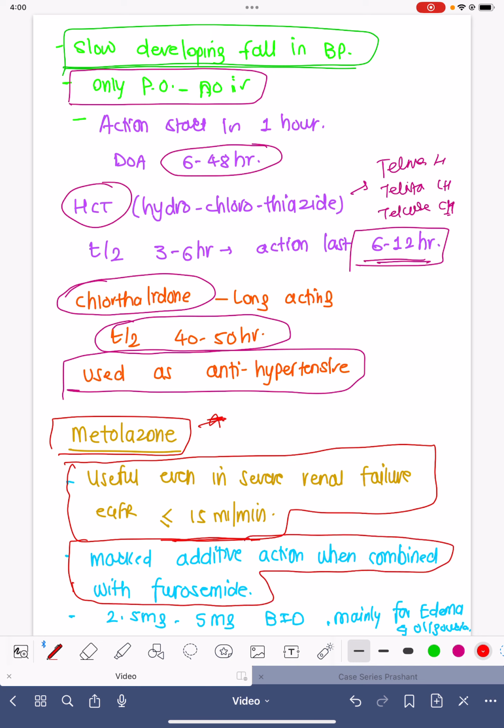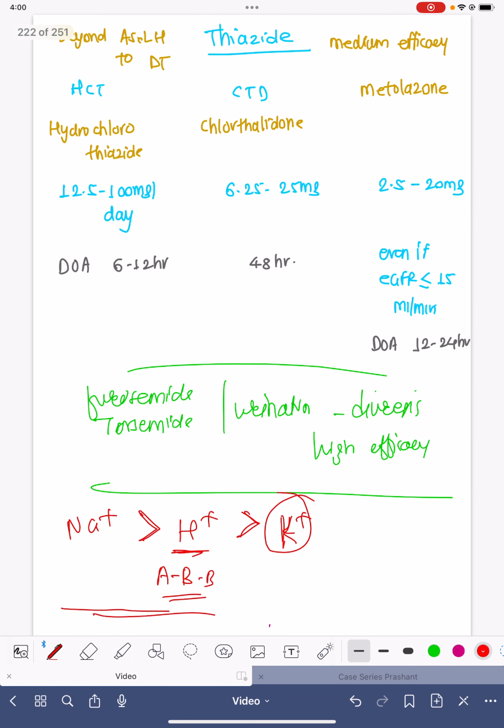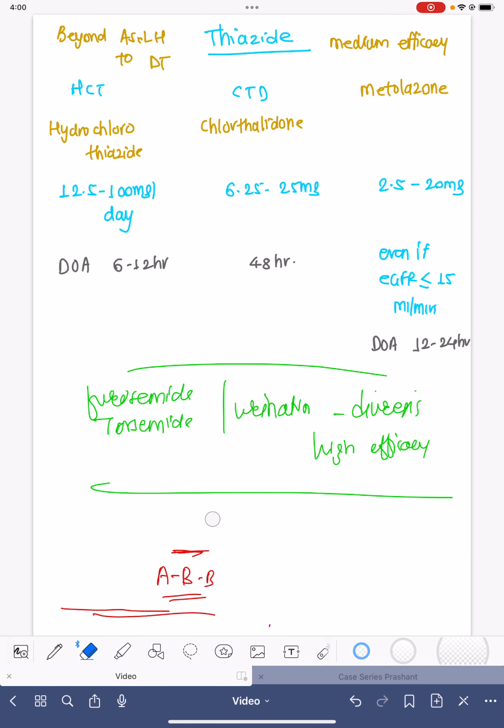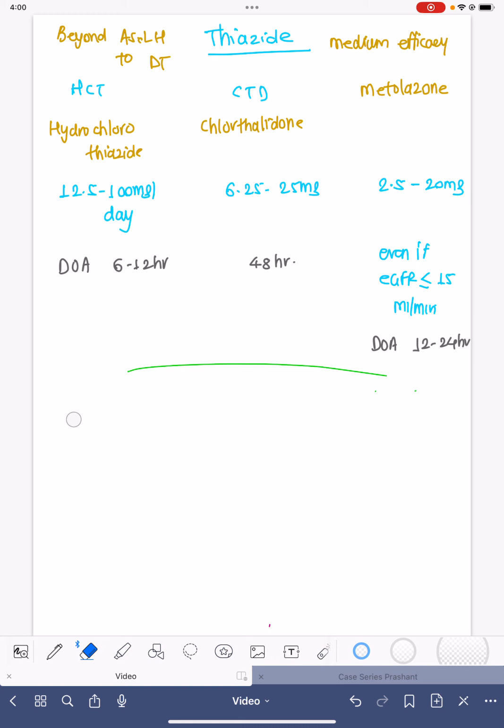That is what I just told. 2.5 milligram to 5 milligram twice a day is used, and mainly it is used for edema and oliguria, because whenever the urine output is reduced, even if the other drugs fail, metolazone can help to start the urine output.